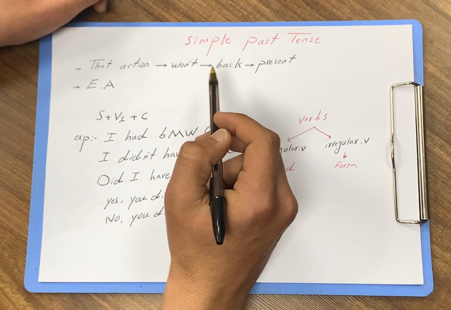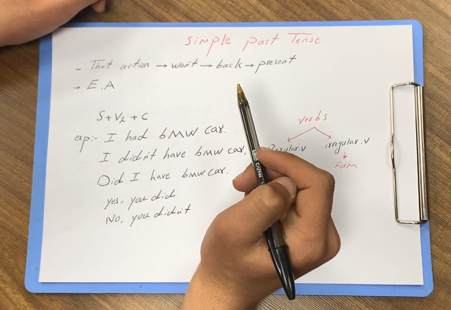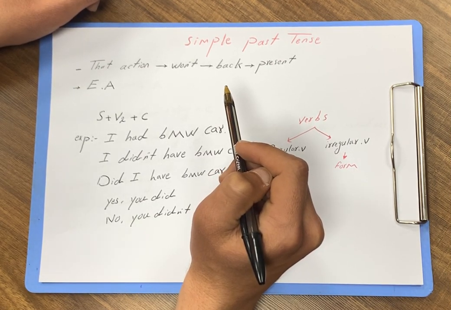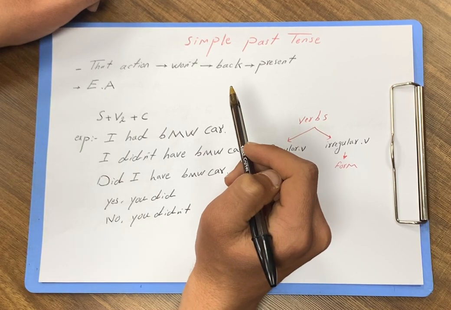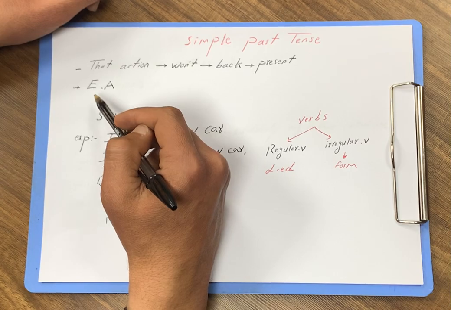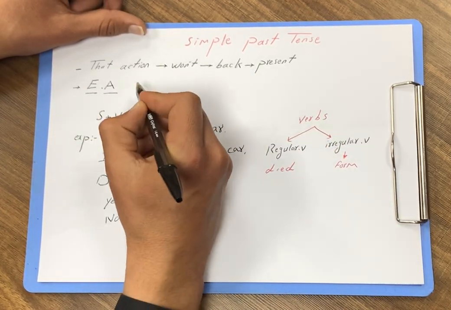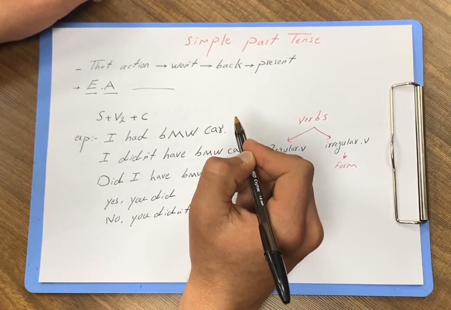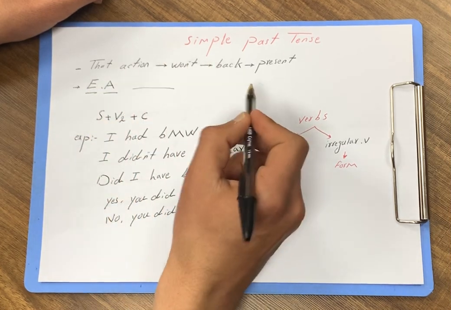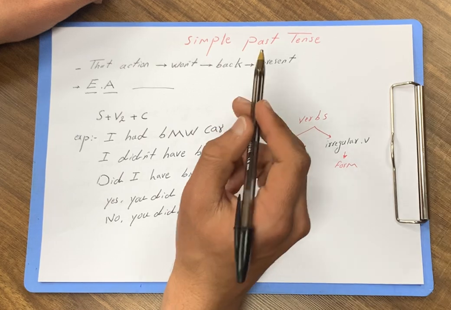The first usage of simple past tense is that the action won't come back to present time. It means that the action happened in the past and won't come back to present time again. And the second usage of simple past tense is that even the effect of an action won't come back to present time. These are the uses of simple past tense that I told you.